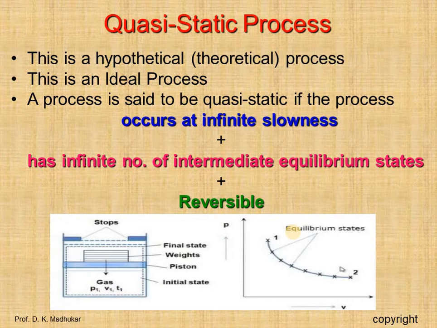A quasi-static process is a succession of equilibrium states, which is also a reversible process. A quasi-static process is the locus of all equilibrium points passed through by the system. In this process, the deviation from equilibrium is infinitesimal, known as a quasi-equilibrium process.